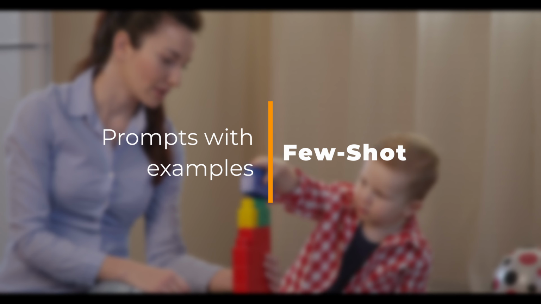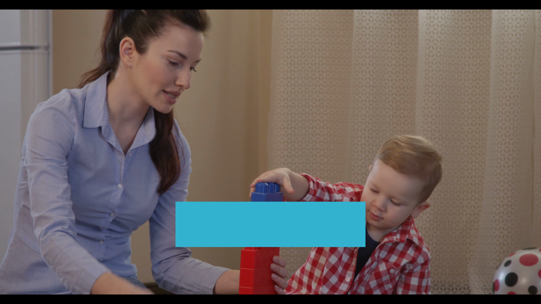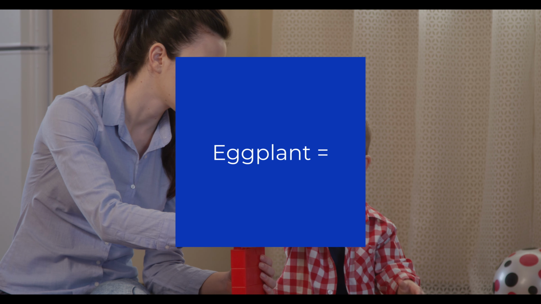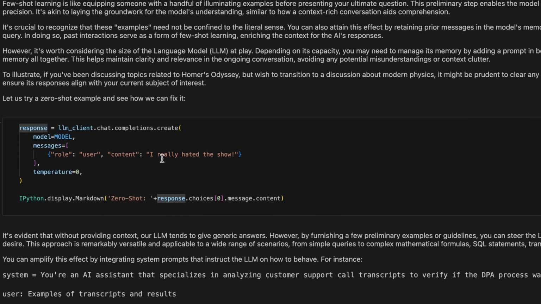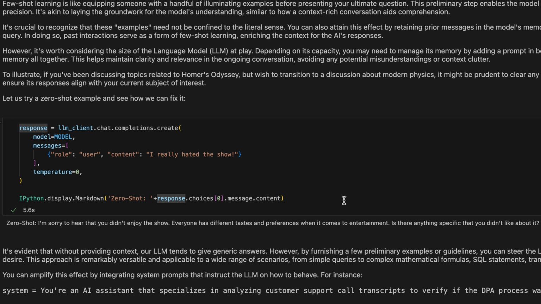Few-shot prompts. This is like providing someone with a set of examples before asking your final question. This step can help the model better understand your question and respond accurately. Let us try an example without any context and see how we can improve it. Now, it's clear that without providing any context, the model tends to give general answers.